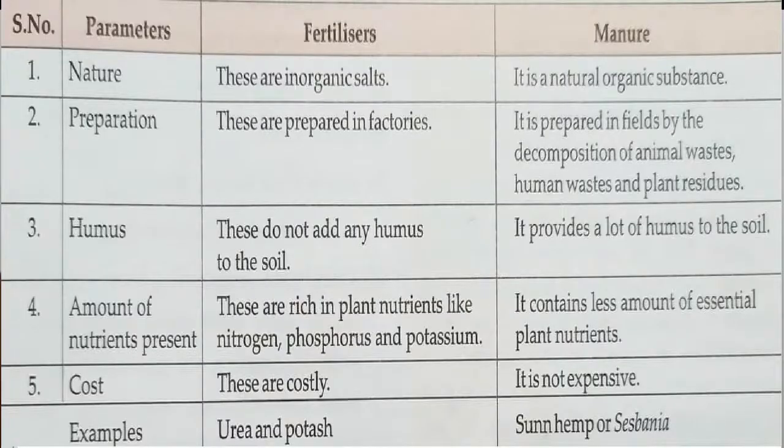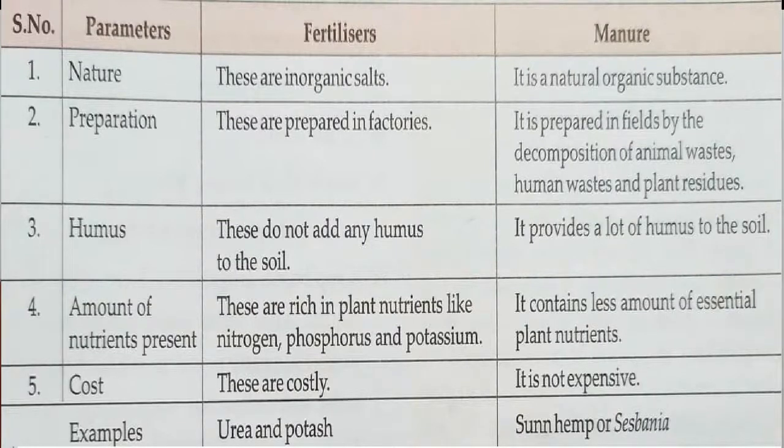Now let me explain the parameters, fertilizers and here manure. Now the first parameter is nature. Fertilizers, they are inorganic salts. Manure, it is a natural organic substance. Preparation: these are prepared in factories, fertilizers. In manure, it is prepared in the field by decomposition of animal waste, human waste and plant residues. Now the third parameter is humus. In fertilizer, it does not add humus to the soil. Manure, it provides a lot of humus to the soil.